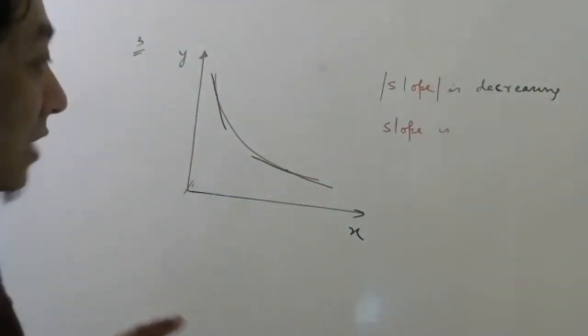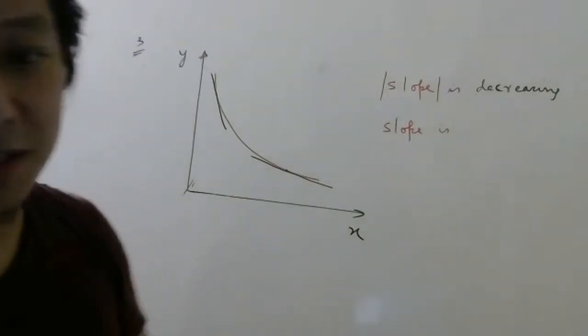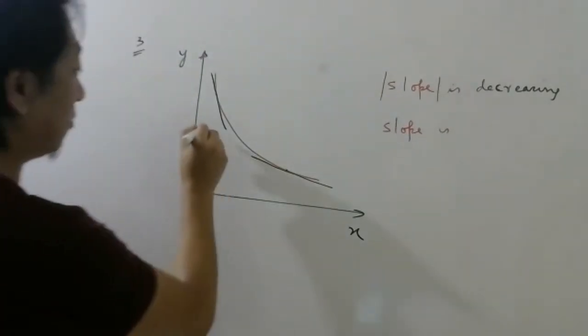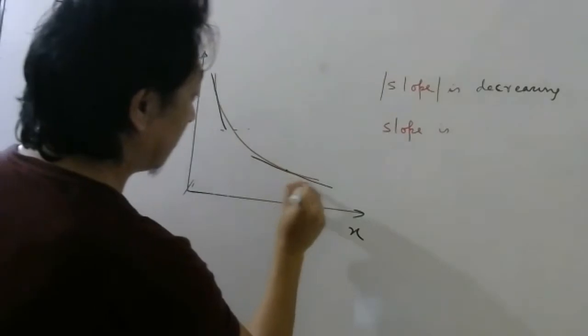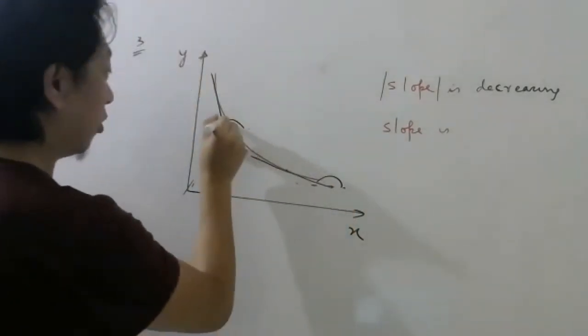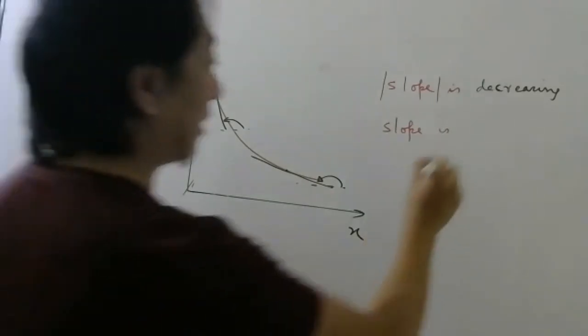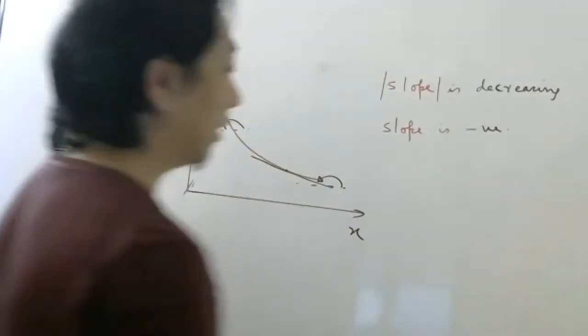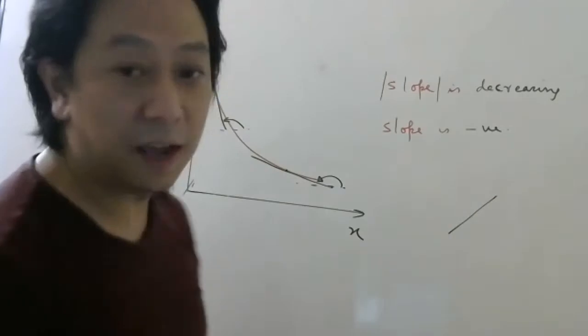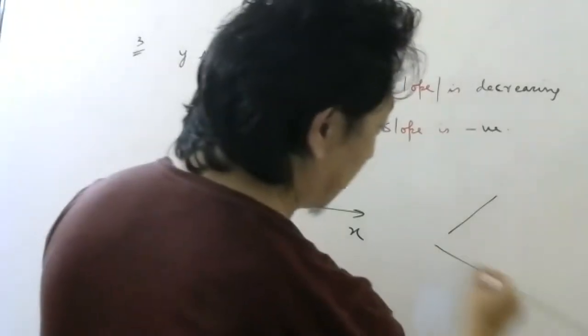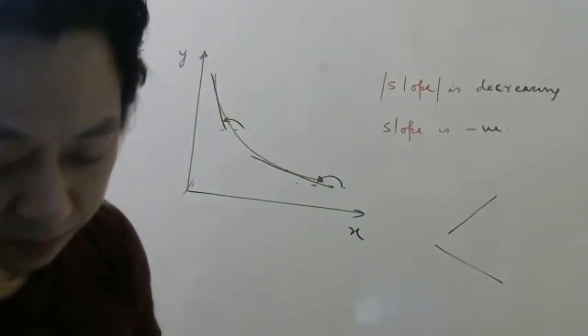And now if I ask the sign, is it negative or positive? If you measure with the x-axis, all these angles are obtuse, so it is negative. So this kind of tangent will have positive slope. This kind of tangent will have negative slope. Keep that in mind.